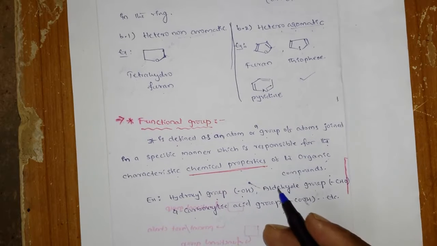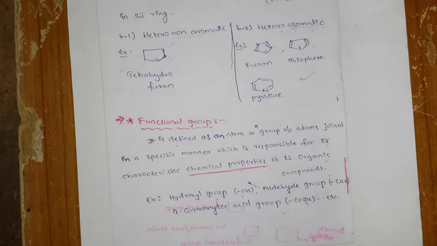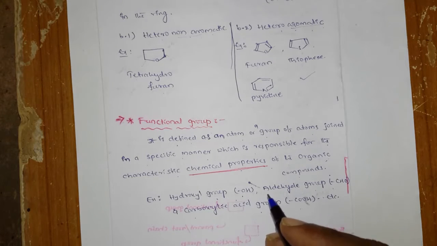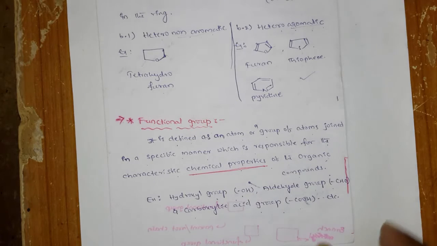The reactivity and chemical properties of alcohols are different. When you come to the CHO aldehydes, again they show different chemical properties. And carboxylic acid, COOH, has different chemical properties. Carboxylic acids react with bases to form salts, but hydroxyl groups cannot react with the bases. So the functional group is a group of atoms which is responsible for the characteristic chemical properties of that organic compound.